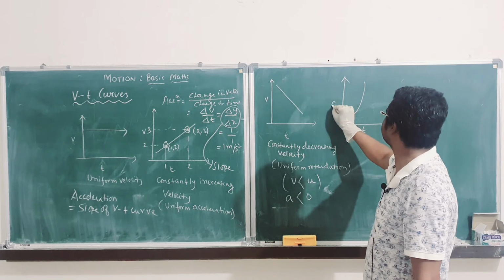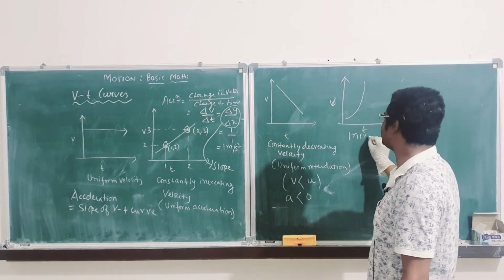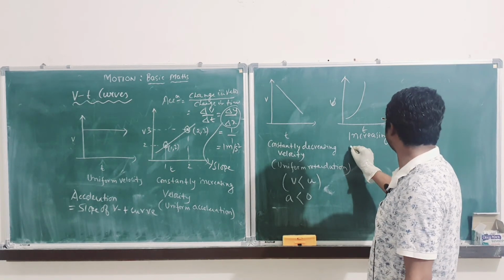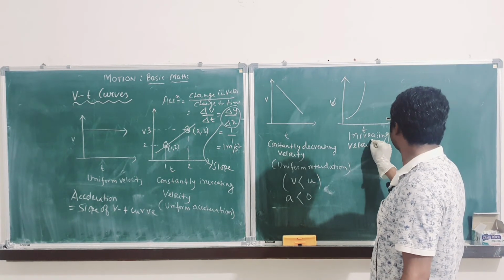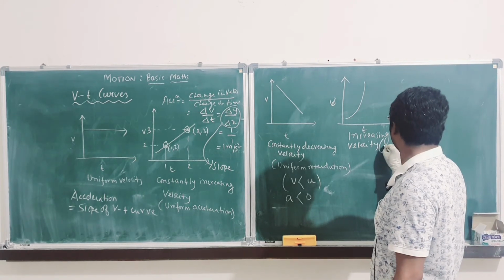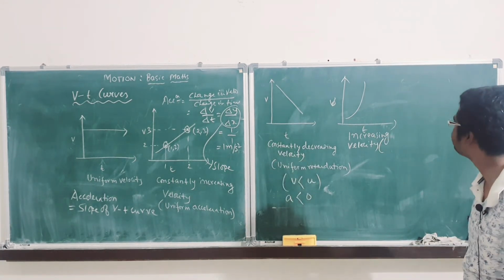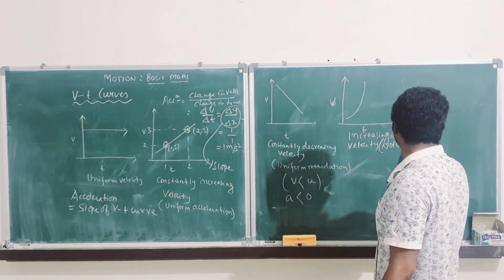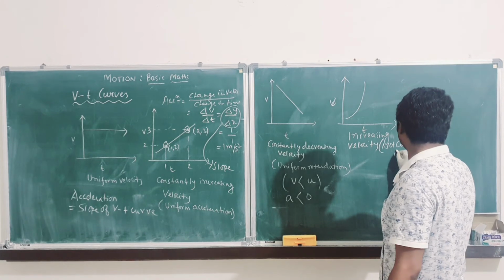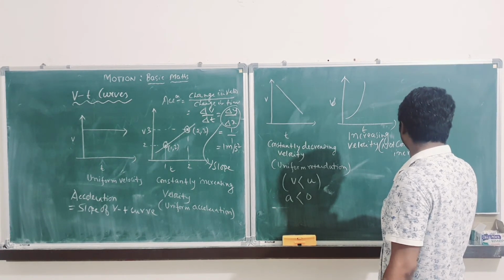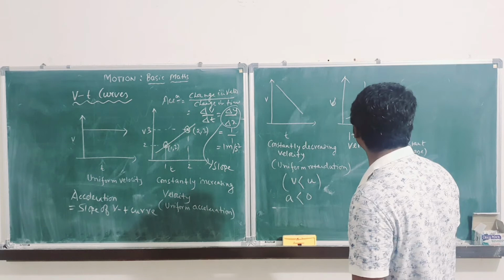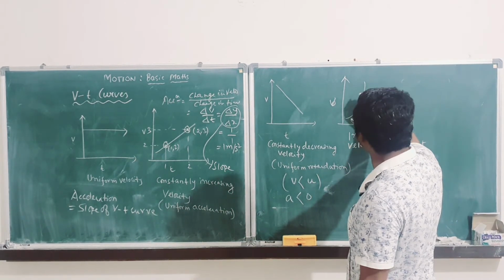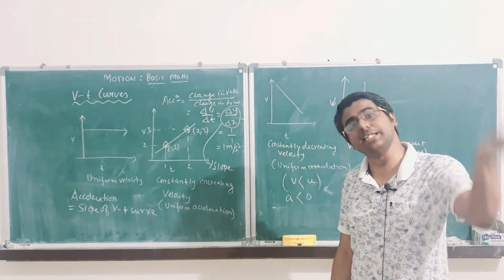So this is t, this is v, first of all you write increasing velocity, but not constant increase. So in this case velocity is continuously increasing, but it is increasing at an increasing rate.